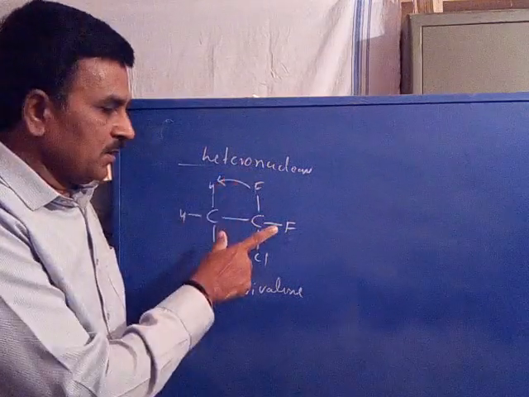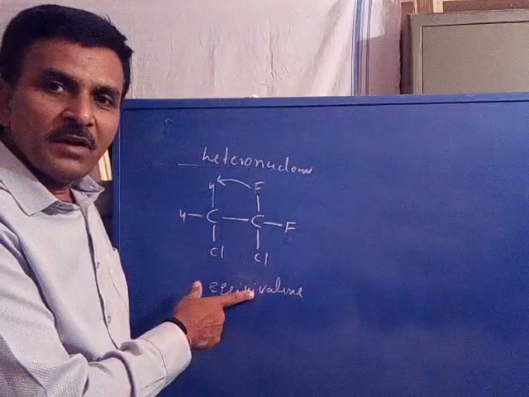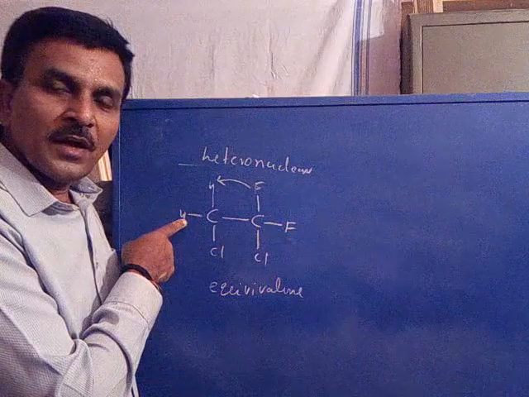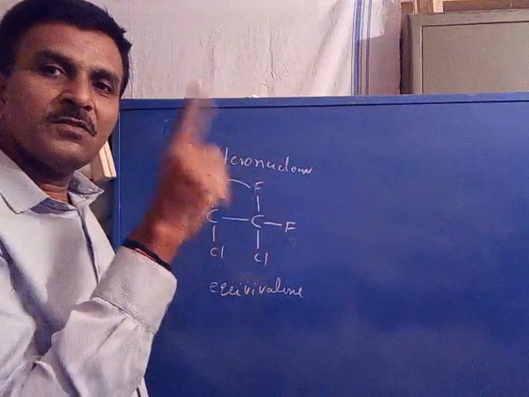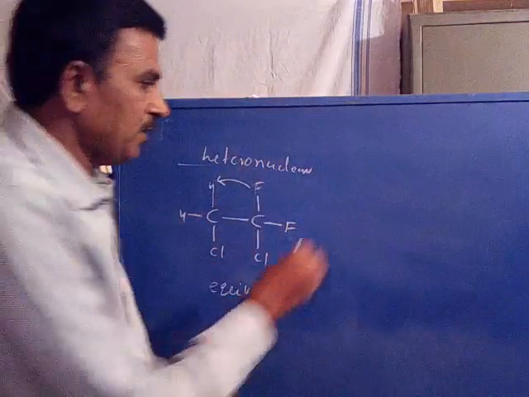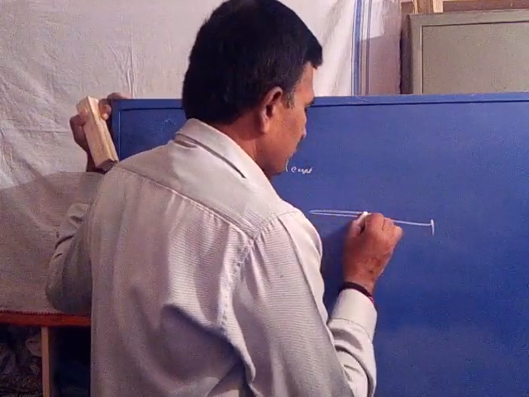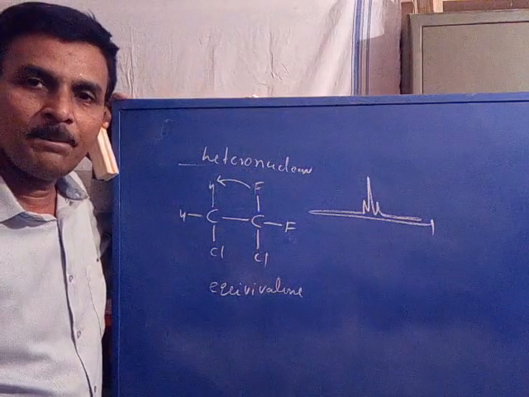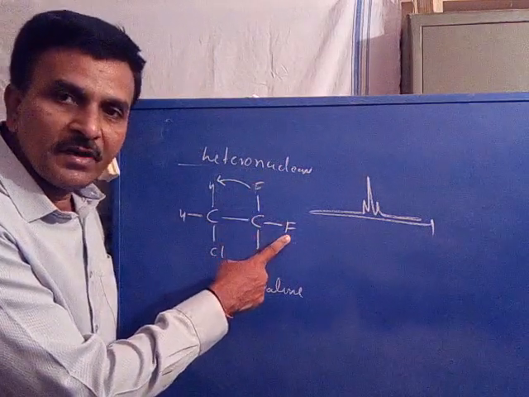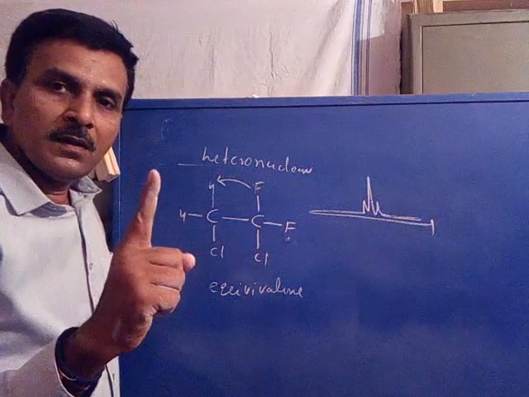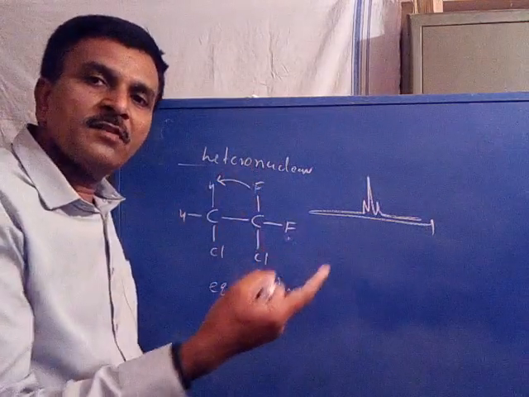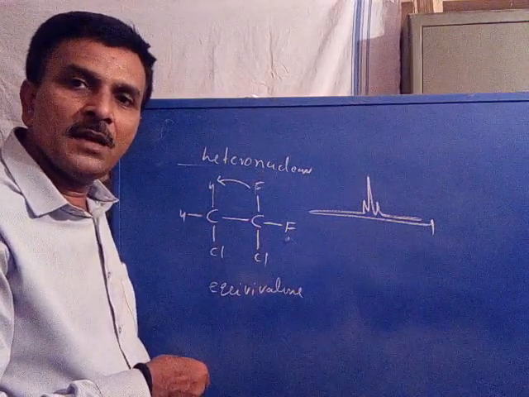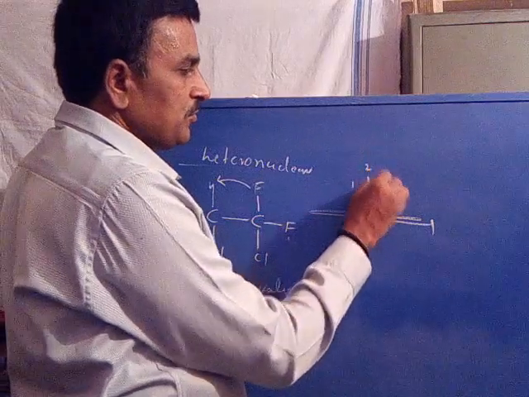So what happens? As the two fluorines are equivalent, one signal is possible. When these two fluorines are coupled with the two hydrogens, according to the n+1 rule, that is 2 plus 1, it is a triplet. The two fluorines give one signal up here, and since they are coupled with the two hydrogens, the signal becomes a triplet of 1:2:1.